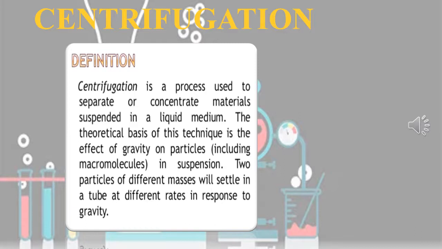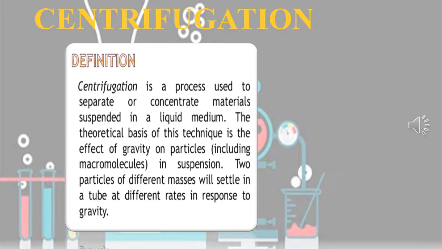So where is centrifugation used? In milk dairies, in washing machines, and in laboratories. Let us see one by one. First, in milk dairies, centrifugation is used to separate cream from milk. In a washing machine, the centrifugation principle is used to squeeze out water from wet clothes. And last, it is also used in laboratories to separate blood cells from a blood sample.